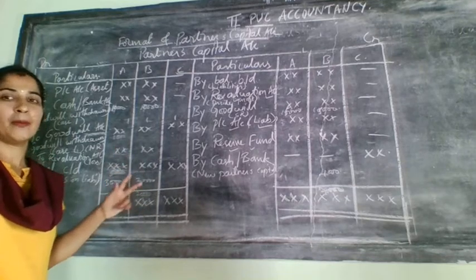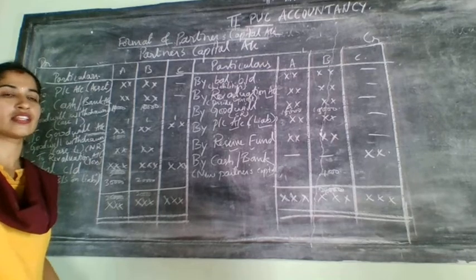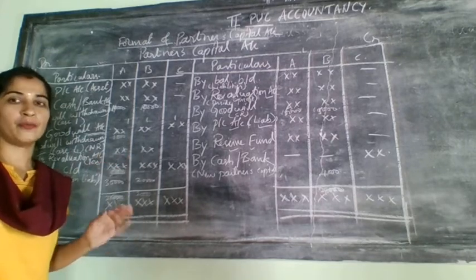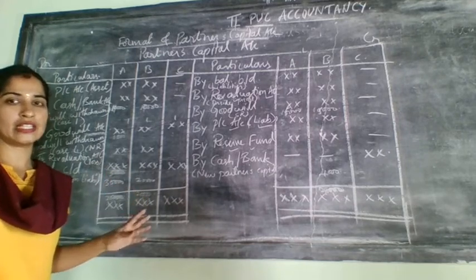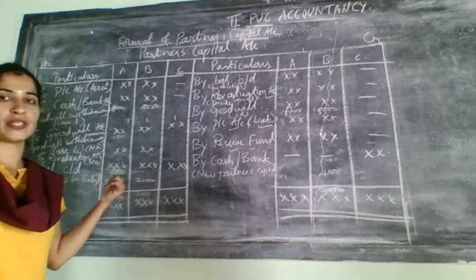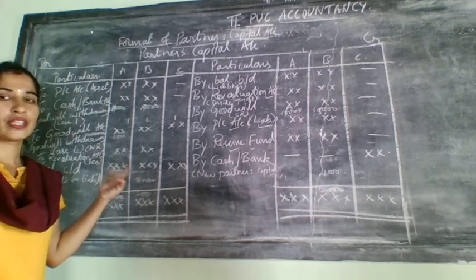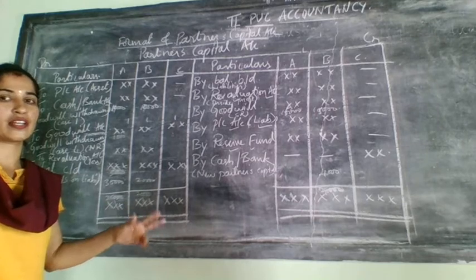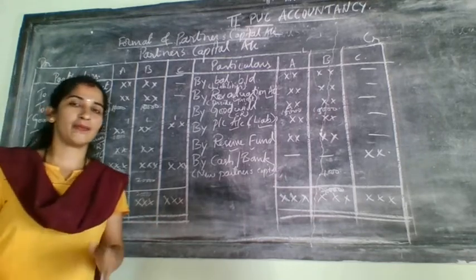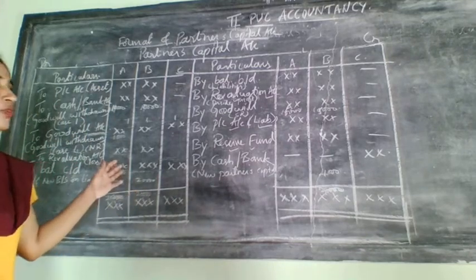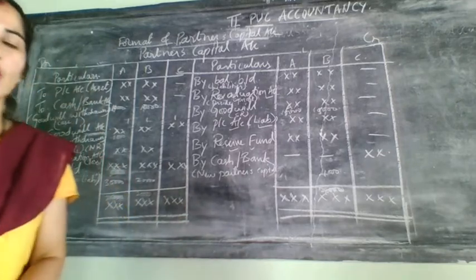Now the remaining main adjustment at the time of admission of a partner is related to goodwill. If you learn this goodwill properly, then you can solve the problem easily. As I told you, the first step is related to the revaluation account, the second step is related to the partners' capital account, and the last step is related to the balance sheet, the same balance sheet as you prepared last year. Before that, we need to understand the treatment of goodwill here.